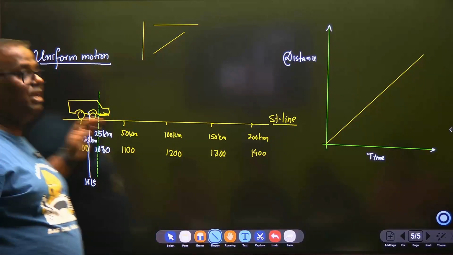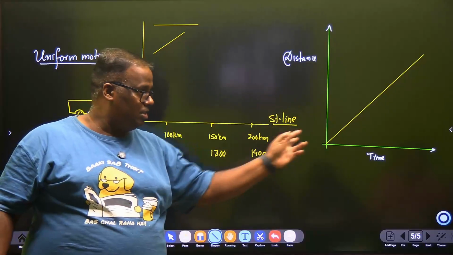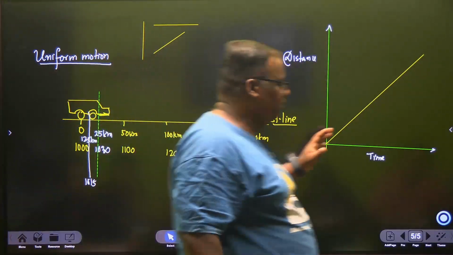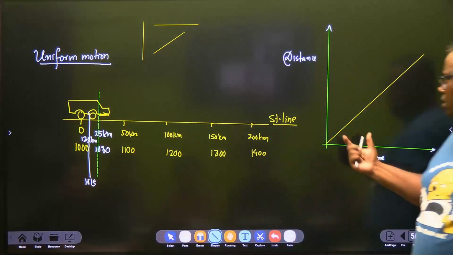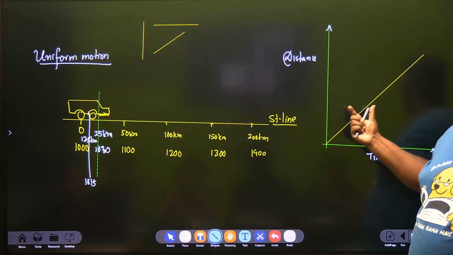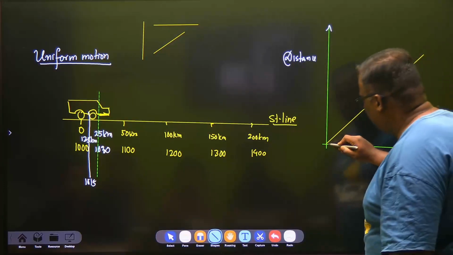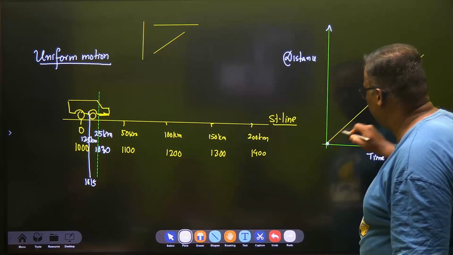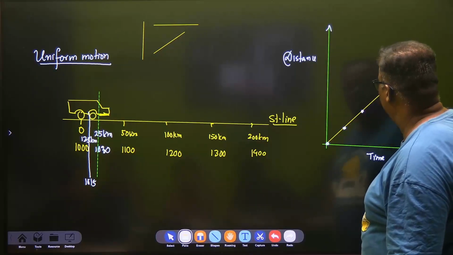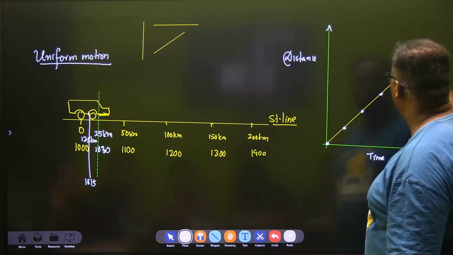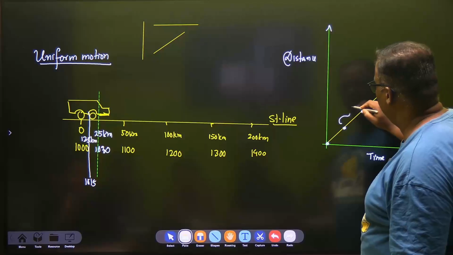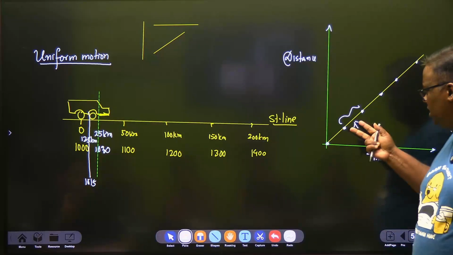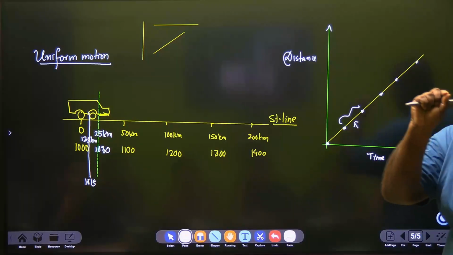Straight line doesn't mean it will be like this. Straight line means this. The straight line. It will show you exactly equal distances in equal intervals of time. Although you were plotting from here, here, here, if you don't include the last line, you are not giving information about what happened here. Now you take shorter intervals, still the line will be straight.